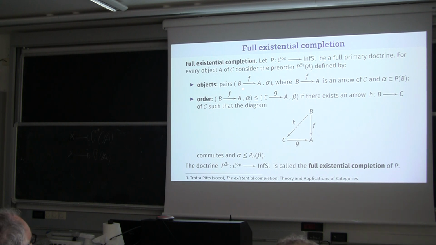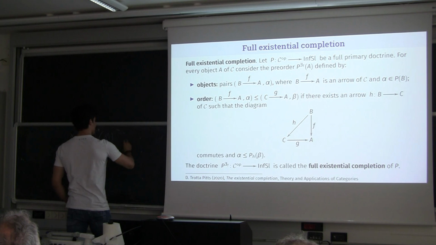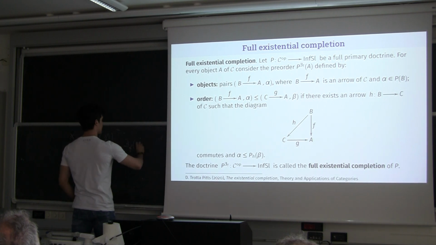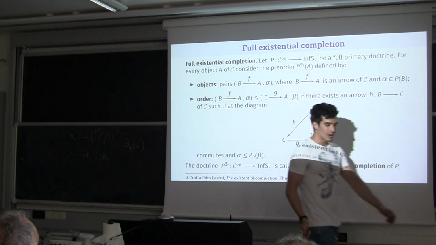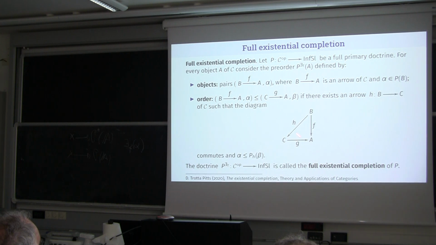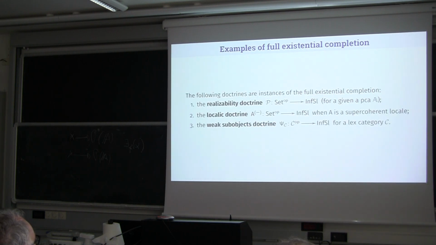The idea is that an object of a fiber like this represents this formula. And the important fact is that we can freely add left adjoints along all the morphisms of the base to a given doctrine, obtaining a full existential doctrine from a full primary one. The problem is that this construction in general does not preserve the tripos structure. There are just some cases in which the tripos structure is preserved.